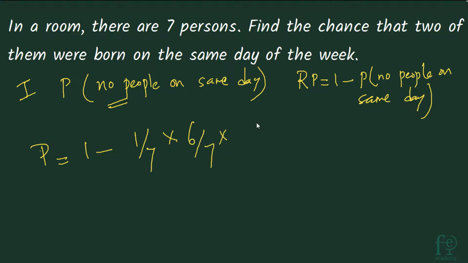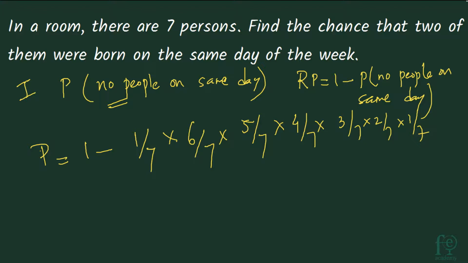He can be born on Monday, Tuesday, Wednesday, Thursday, Friday or Saturday. Now for the third person, there will be only 5 favorable events because 2 days have already been selected. So his probability will be 5 by 7. For the next person, it will be 4 by 7, then 3 by 7, then 2 by 7 and then 1 by 7. So this will be our probability that no people are born on the same day.